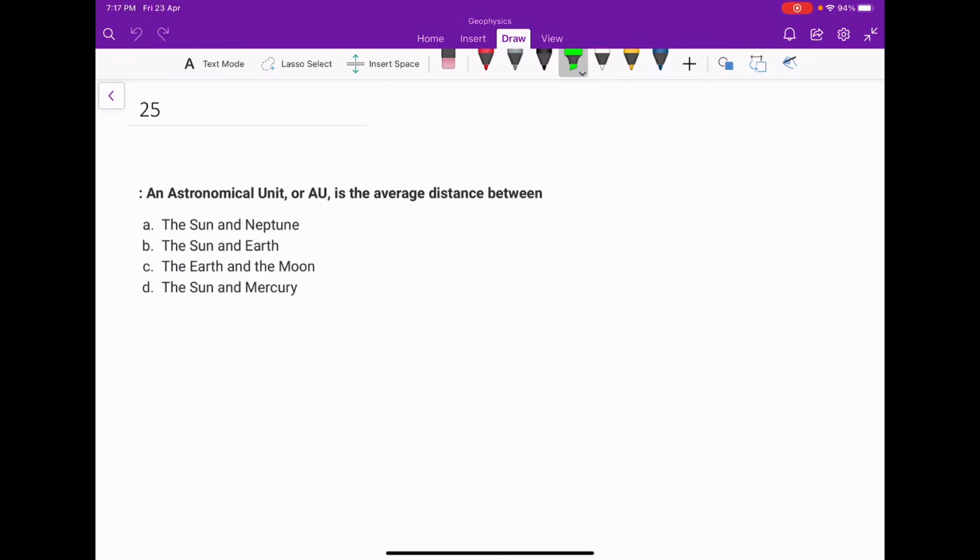Next is the astronomical unit. AU is the average distance between. So the astronomical unit is the distance between the earth and the sun, and the value is about 150 million kilometer, or you can say 150 into 10 to the power 6 kilometer. So the answer B, the distance between the sun and the earth, the average distance between the sun and the earth, is known as an astronomical unit.